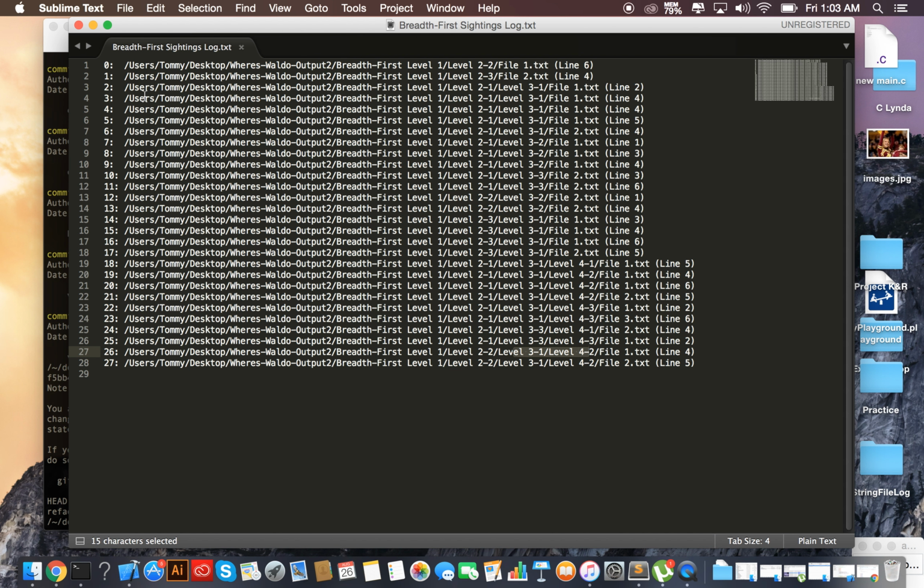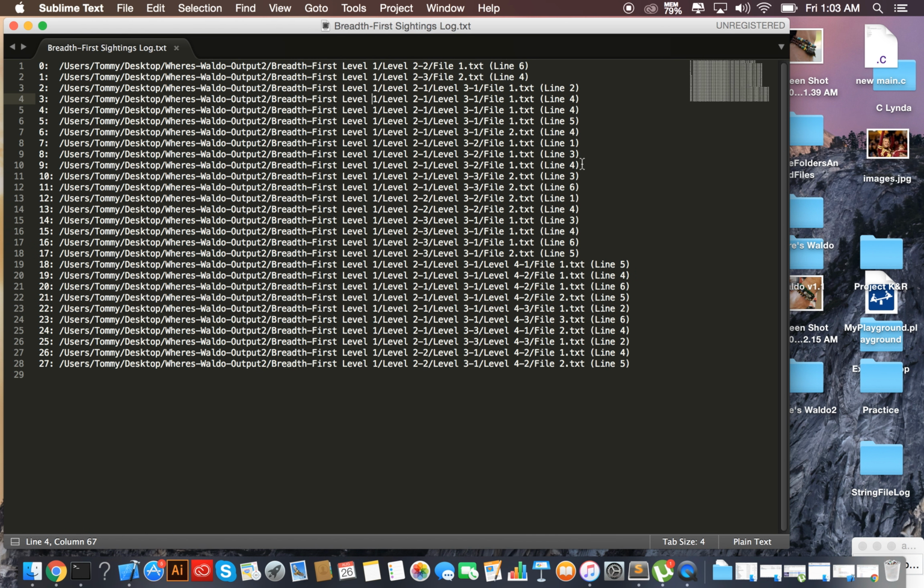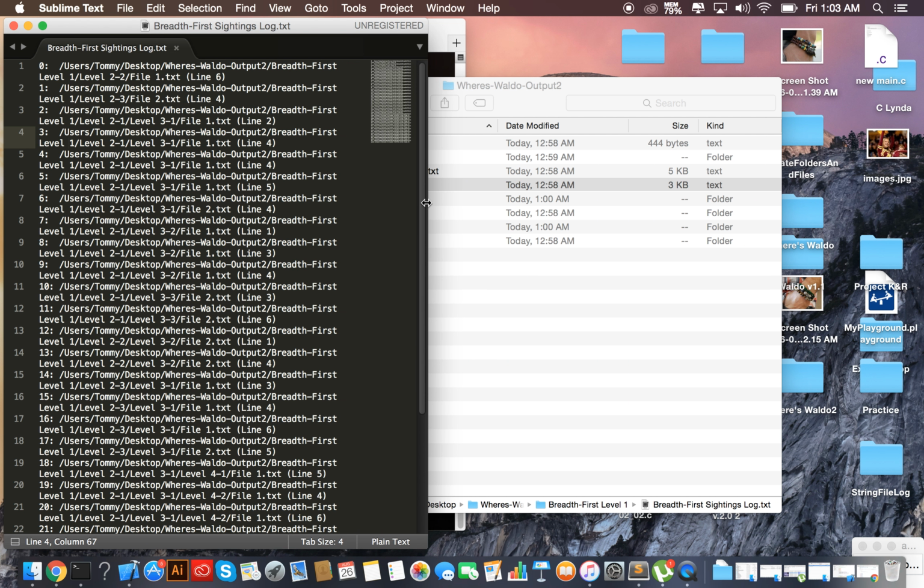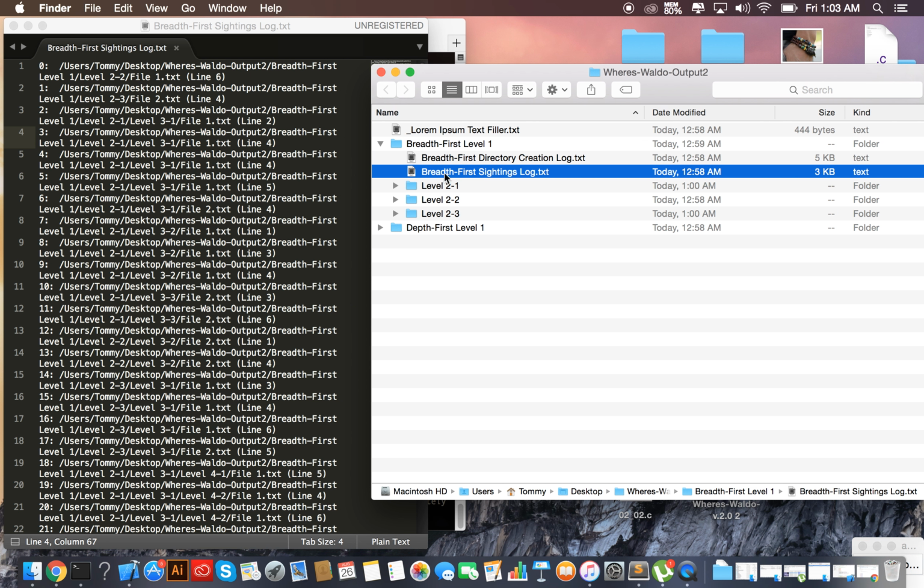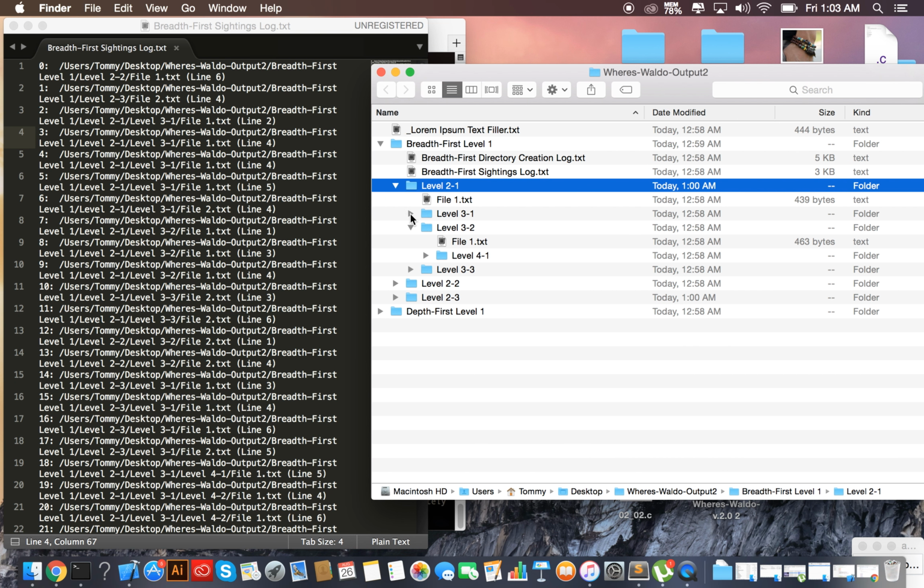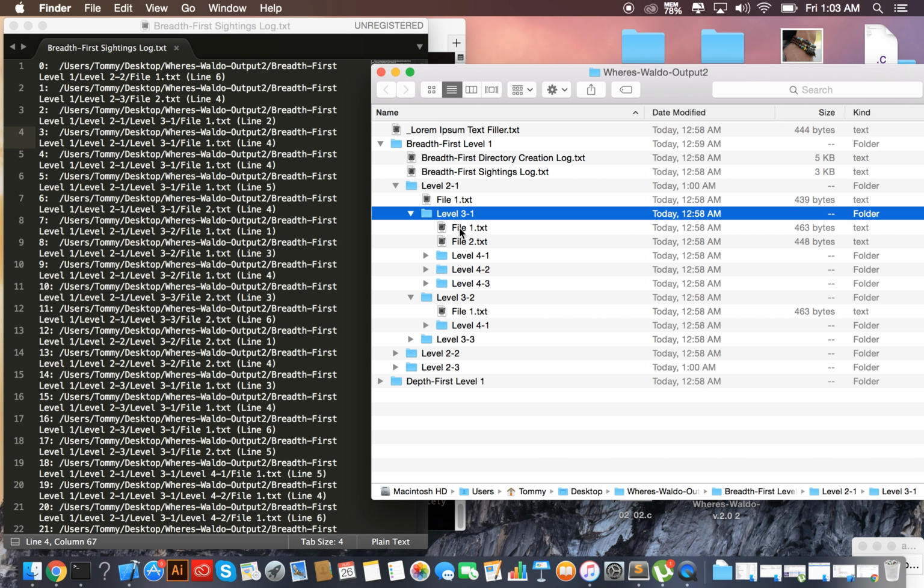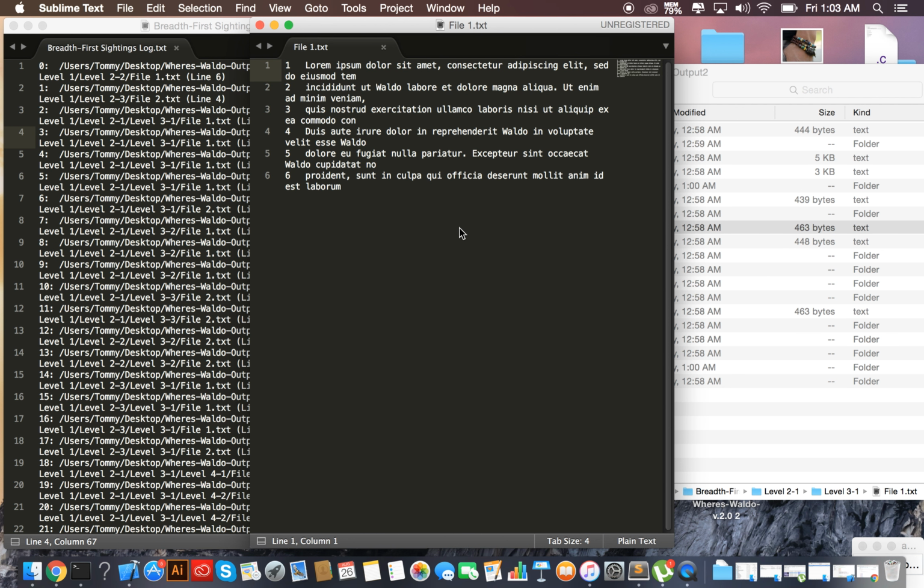Let's just pick line 3. Hopefully I can remember this: level 2131, file 1. Let's see what we got there. I think it said line 4. So here's 2131, line 4, and then we have a Waldo. We actually have 2 Waldos in this line.